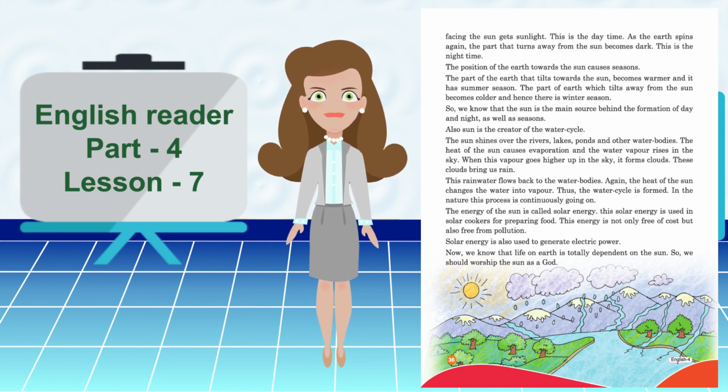The Sun shines over the rivers, lakes, ponds and other water bodies. The heat of the Sun causes evaporation and the water vapor rises in the sky. When this vapor goes higher up in the sky, it forms clouds. These clouds bring us rain. This rainwater flows back to the water bodies. Again, the heat of the Sun changes the water into vapor. Thus, the water cycle is formed. In nature, this process is continuously going on.